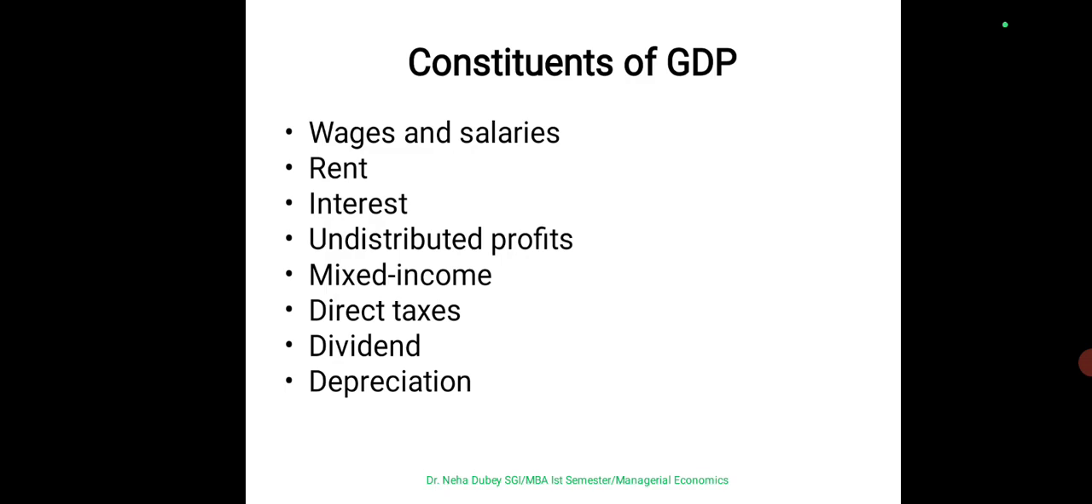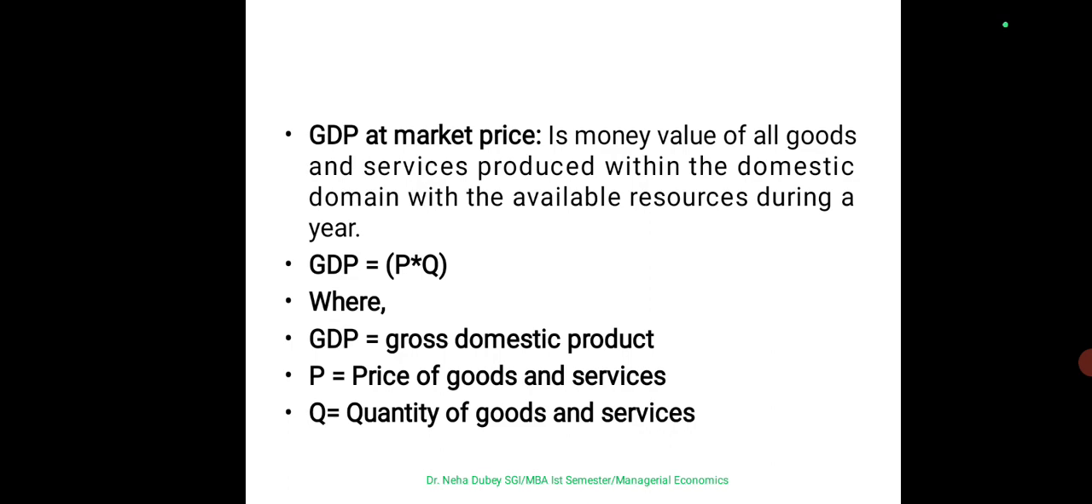Mixed income, and direct taxes, which are levied on each and every production. Dividend, the shareable profit which the company earns at the end of the year and wants to share with its shareholders. And depreciation, which has to be deducted. Why? Because the assets are not considered at the same value each and every year, so the depreciation value has to be deducted. These are the constituents.